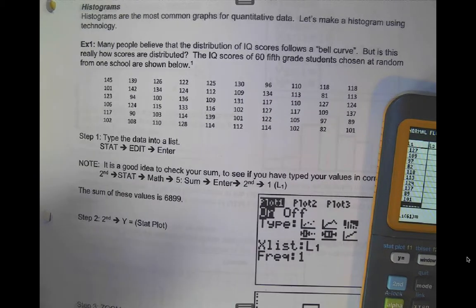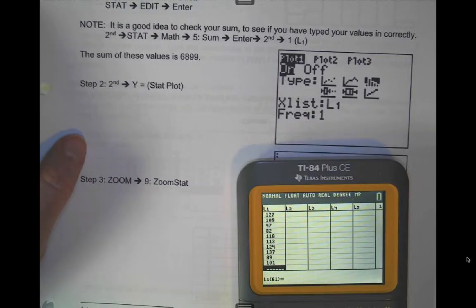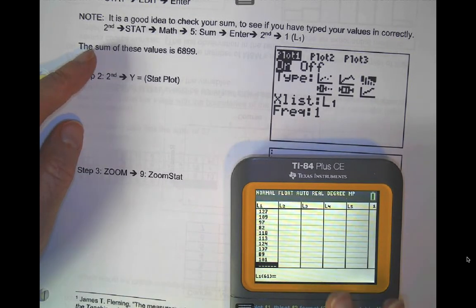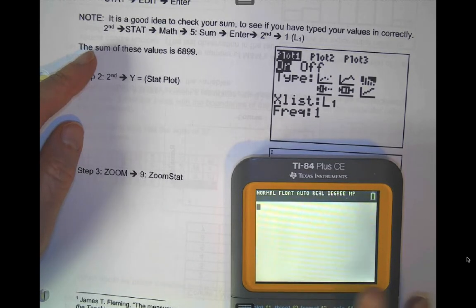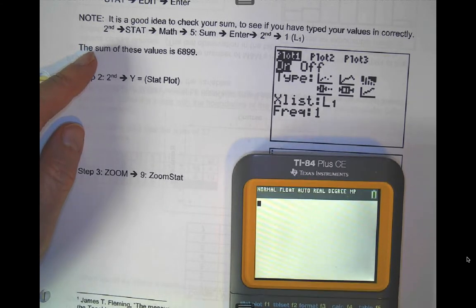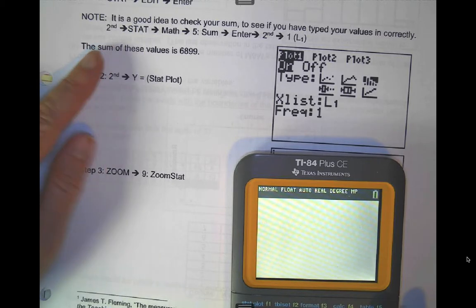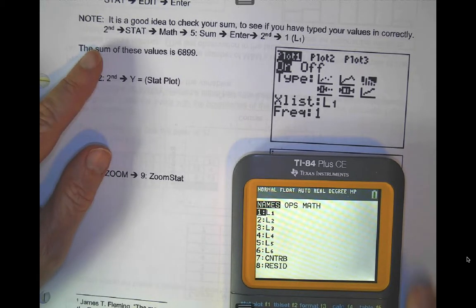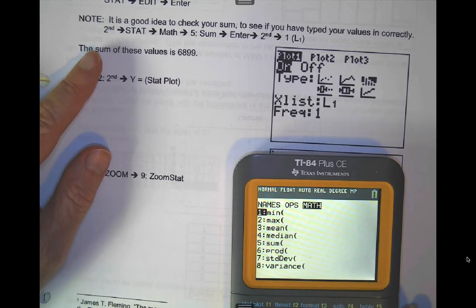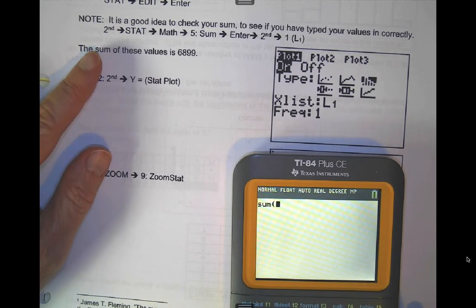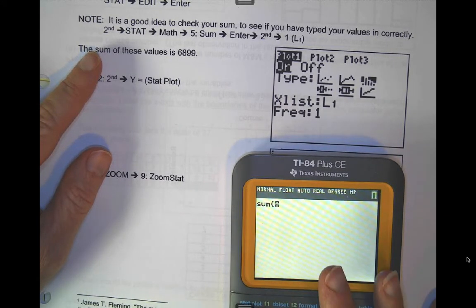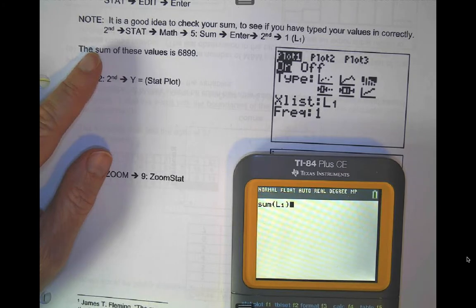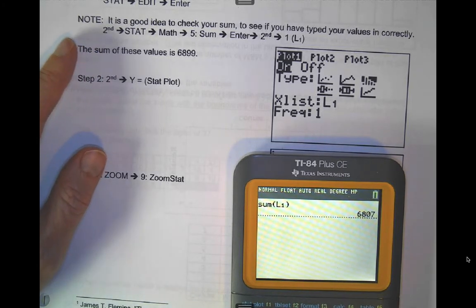Okay, now when I've done all that, what you want to do here is check your sum. So I'm going to go back to the main screen. I hit second mode. I get back to that main screen here. I'm going to hit second, then the stat, which is below delete. I go over to math, go down to number 5, press enter. I hit second again, and then I hit number 1. So I tell the calculator I want you to sum up list 1.